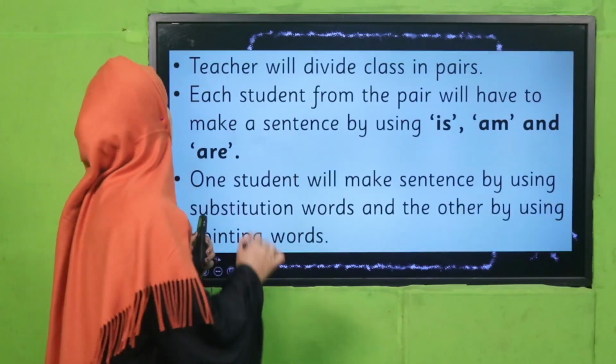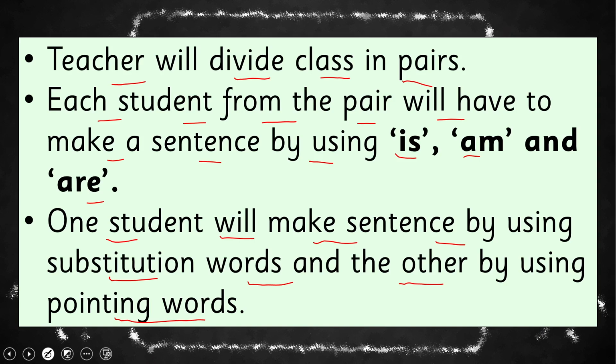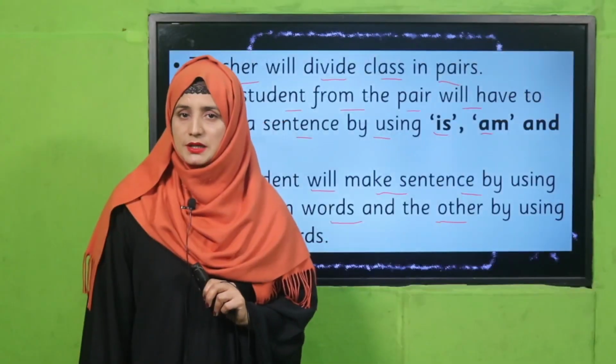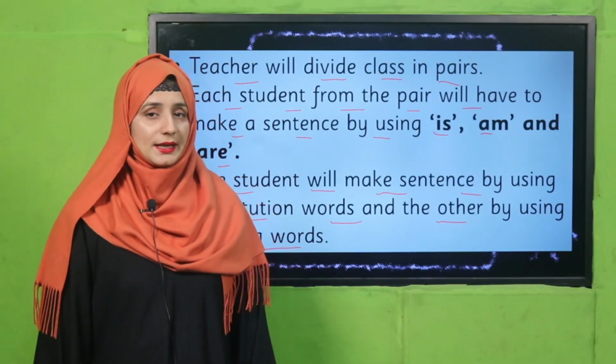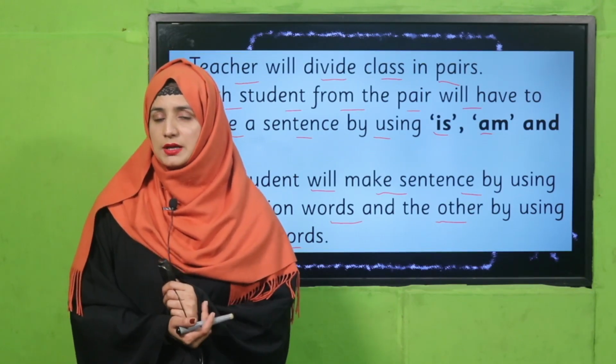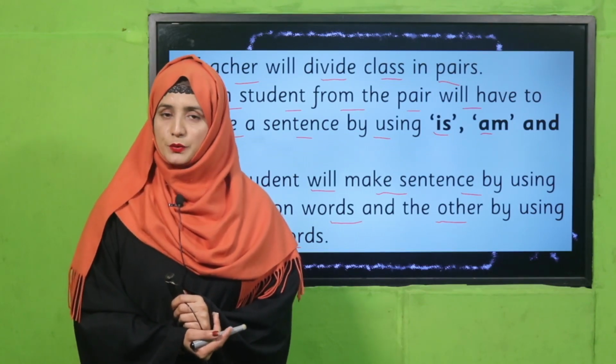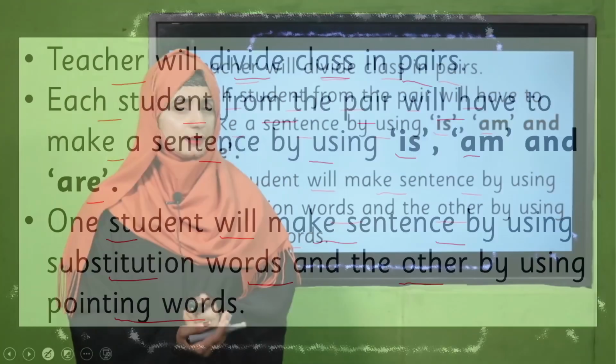Now it's time to move towards an activity. My dear teacher, you have to get students in pairs. Each student from the pair will have to make a sentence by using is, am, and are. One student will make a sentence by using substitution words and the other by using pointing words. So pause the video and perform this activity in your class and then come back.